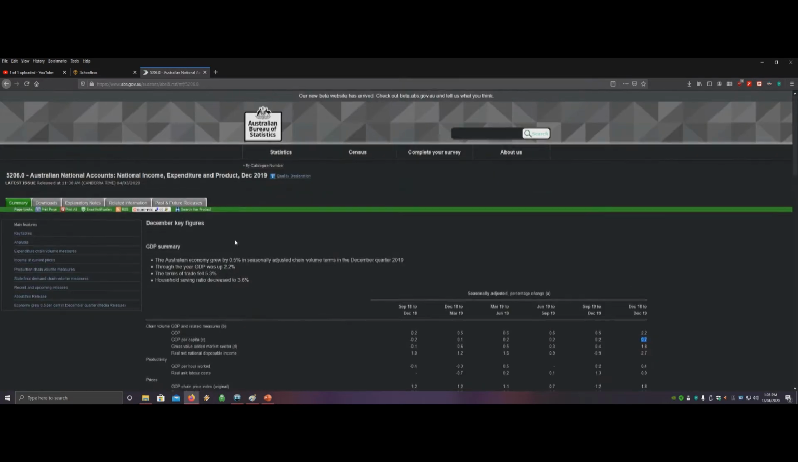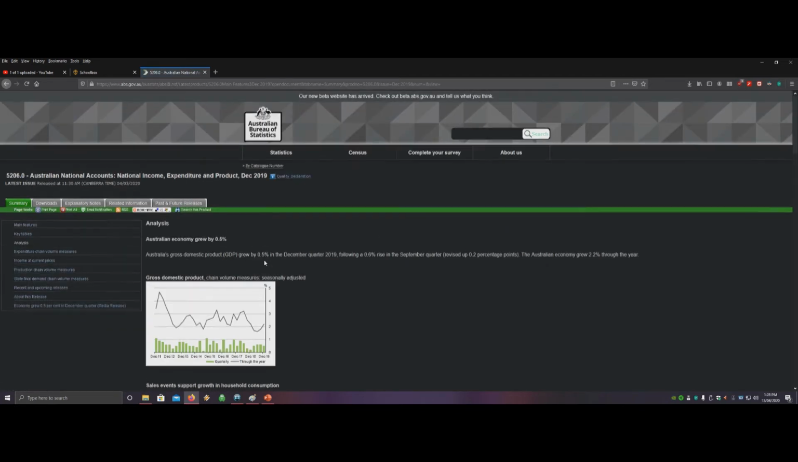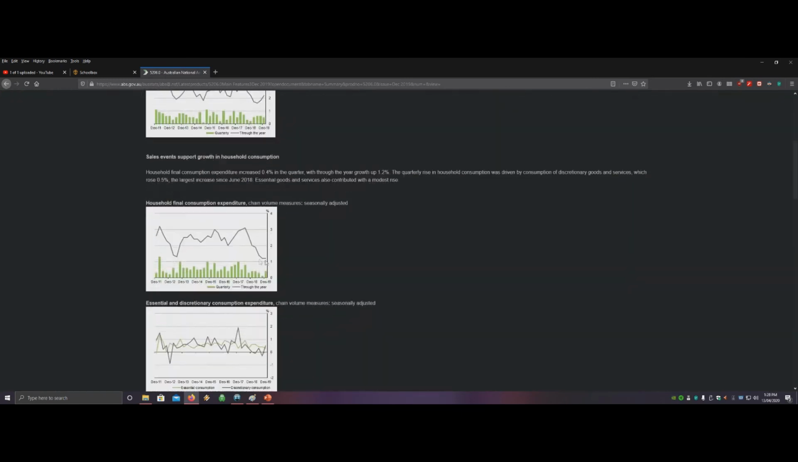To get the details behind all these changes, they give you a brief summary up here. The household savings ratio decreased, so people are not saving as much. The terms of trade fell, we'll look into that later. You just go to analysis, this little link here, and it tells you what's contributed to economic growth.